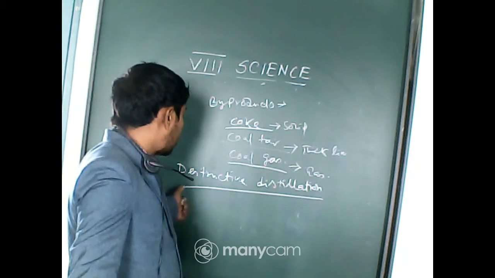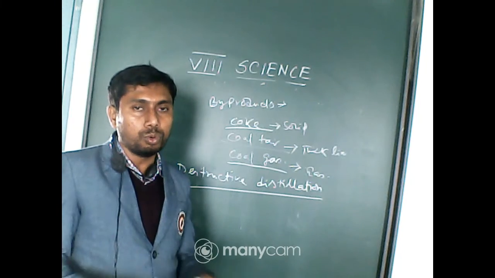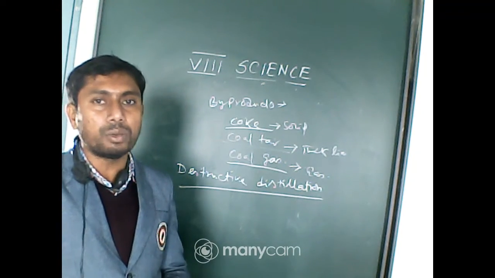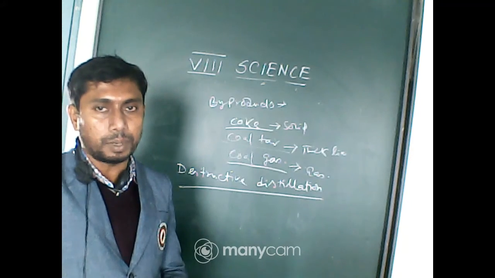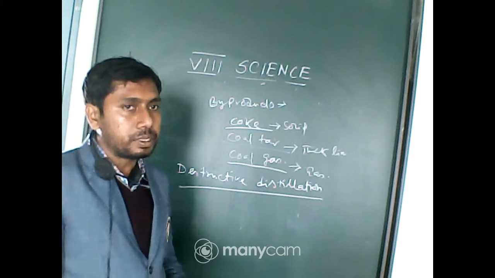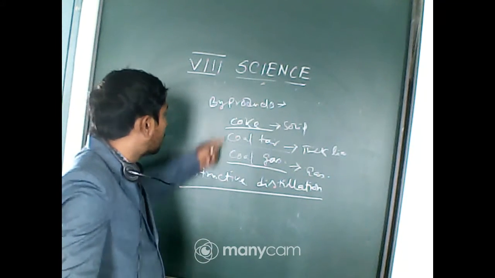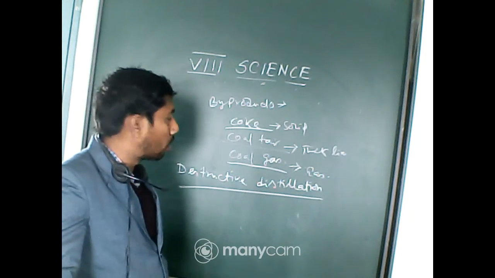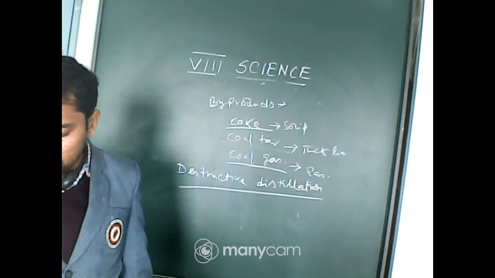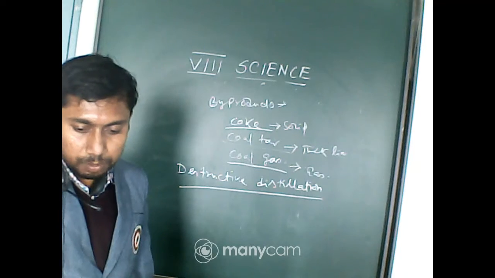Here destructive distillation helps to burn it and find out whether any liquid part or gaseous part is there. When coal is burned in absence of air, it produces these materials: coke, coal tar, and coal gas. So the process of heating coal in absence of air is called destructive distillation.